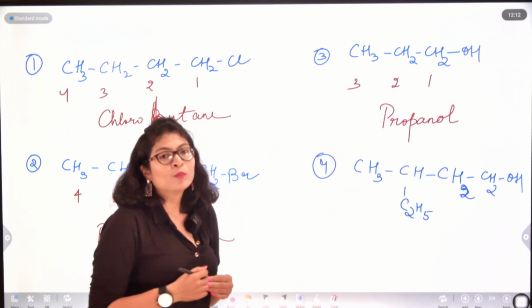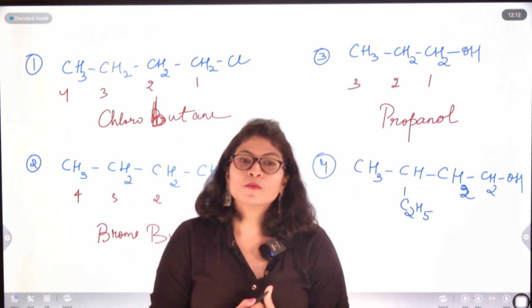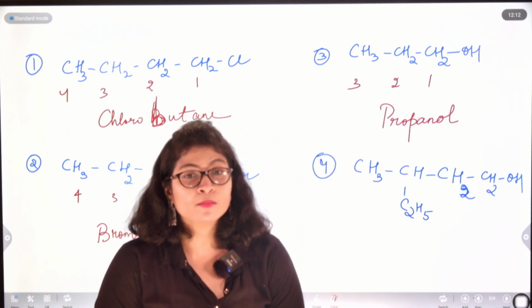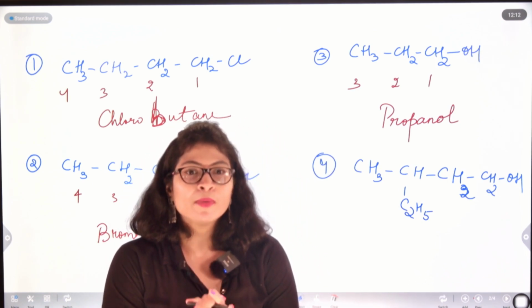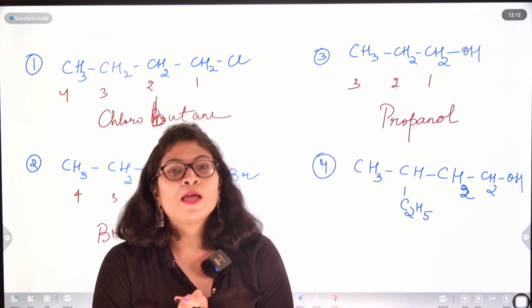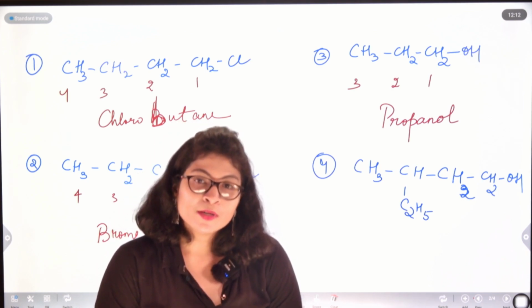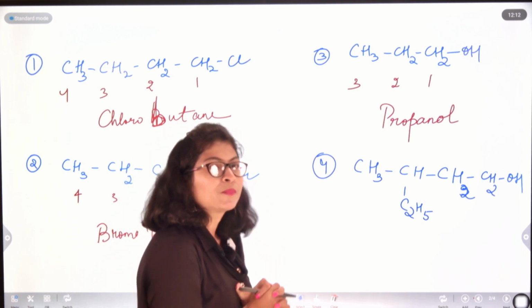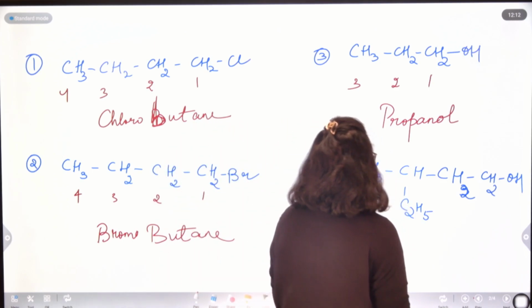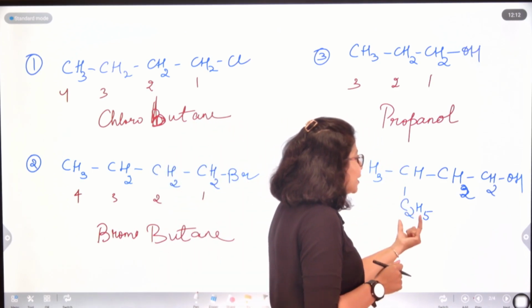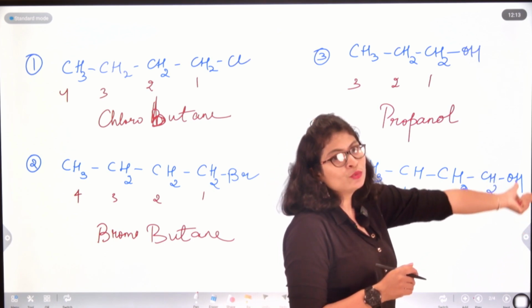That becomes propanol. So the compound I am having before me is that of an alcohol, and the name for it is propanol. Okay, we'll move on to the next example, which is CH3CH, C2H5, CH2, CH2OH.